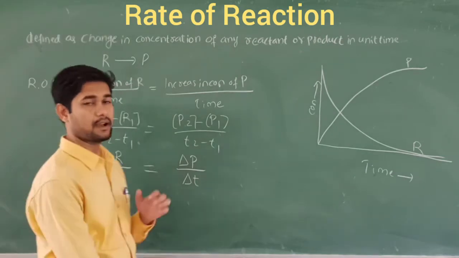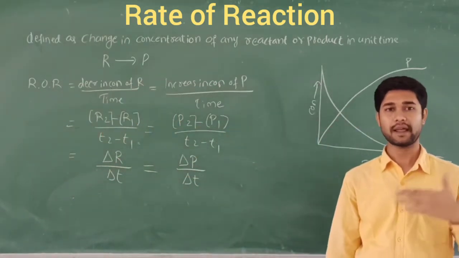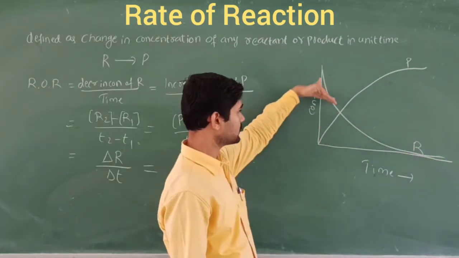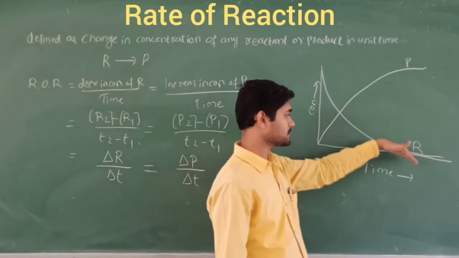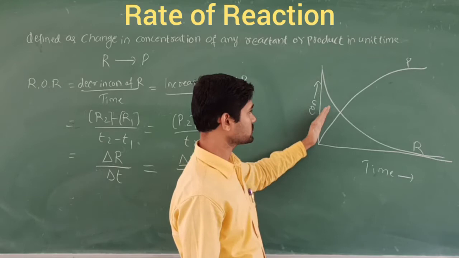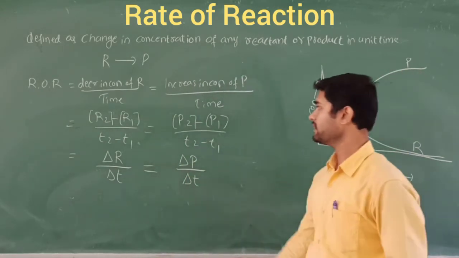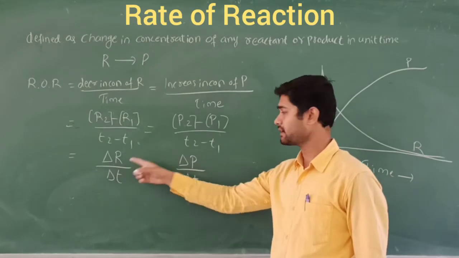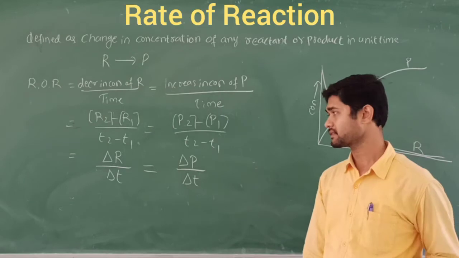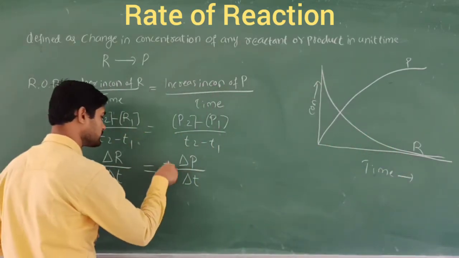So this is about the rate of the reaction. The concentration of the reactant goes on decreasing as time increases, and similarly, alternatively, the products go on increasing as time goes on. So these are delta R, the change in the reactant, and the change in the product with respect to their time. Now I am going to write the sign here. I am going to take a negative sign for the reactant, whereas I am going to take the positive sign for the product.